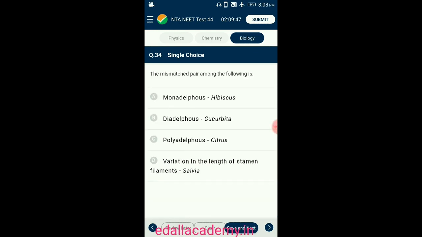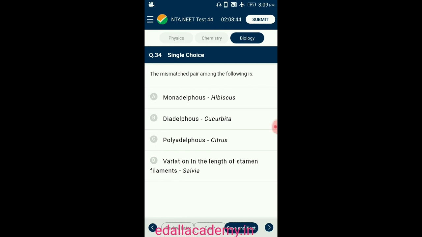Question number 34. The mismatched pair among the following is. Adelphy is a condition in which the stamens are joined together only by the filaments while the anthers are free. If there is only one bundle of stamens, it is called monadelphy. This is commonly seen in hibiscus. If there are 2 bundles of stamens, it is called diadelphy, in gram and pea. If there are more than 2 bundles of stamens, it is called polyadelphy. This is commonly seen in citrus and castor.